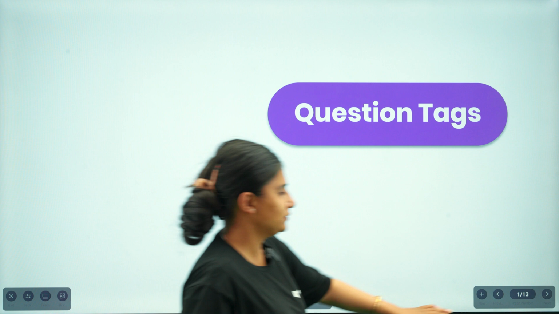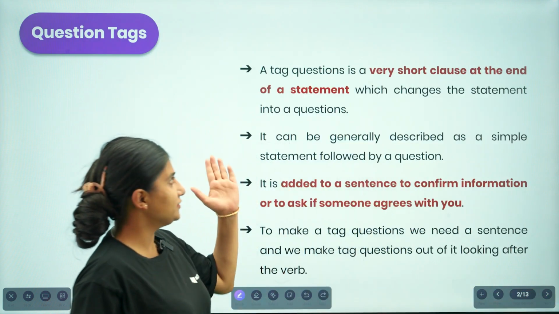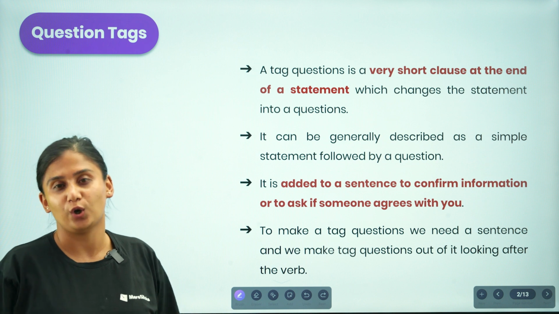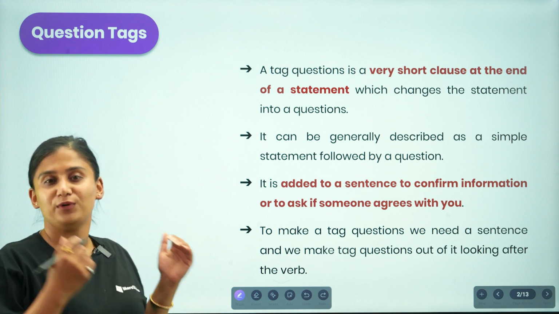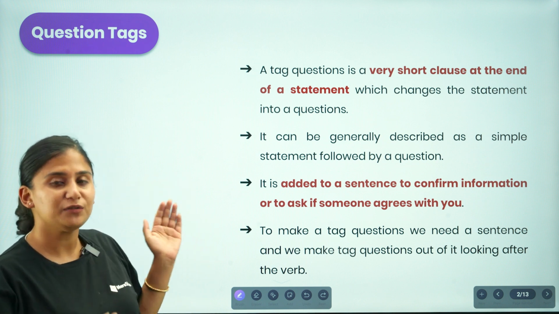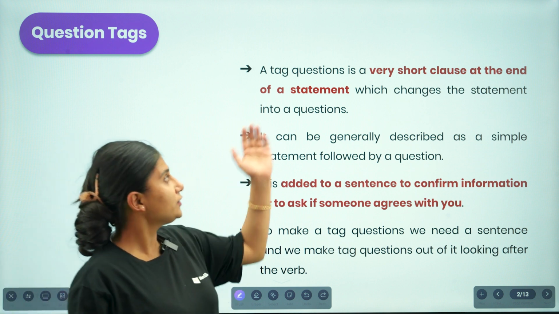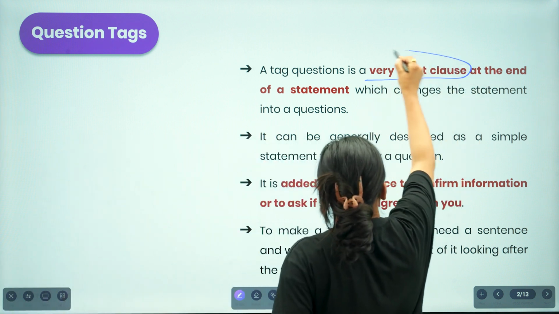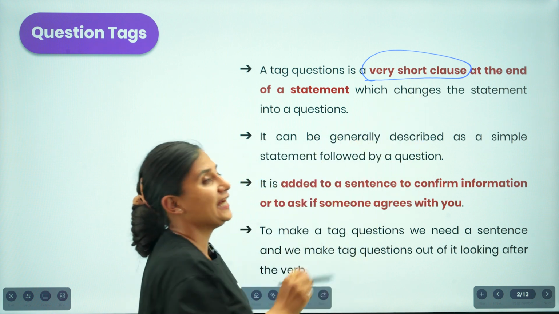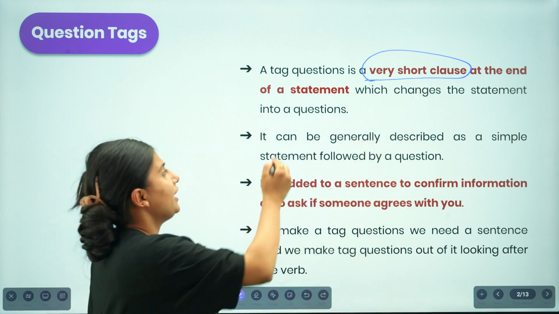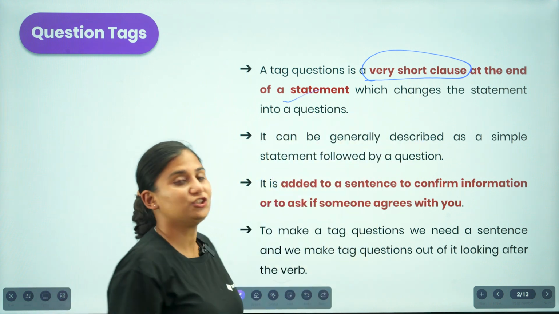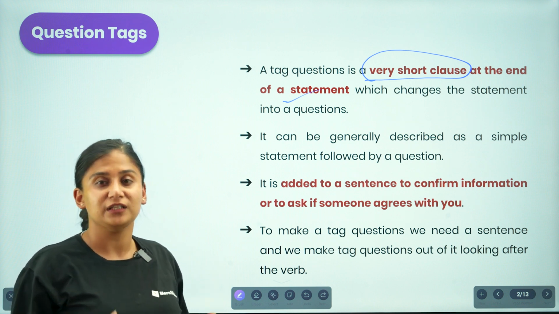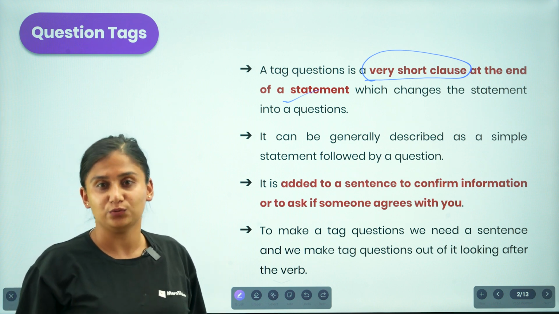Let us find out. So here, question tag. A question tag or a tag question is a very short clause that is supposed to be placed at the end of the statement provided to us. So it is a very short clause that comes at the end of the statement, which changes it with the presence of the question tag or the tag question. It changes the statement into a question.